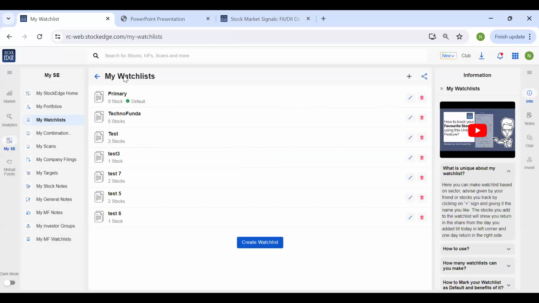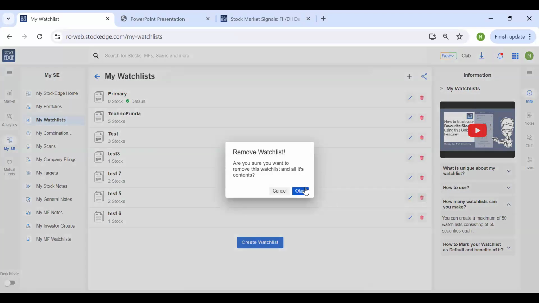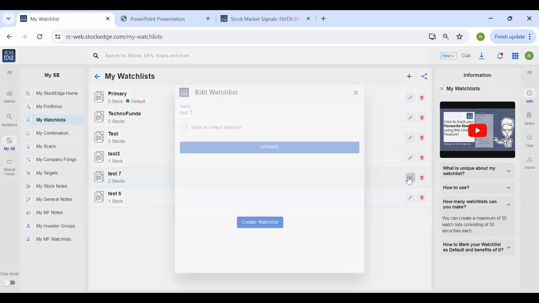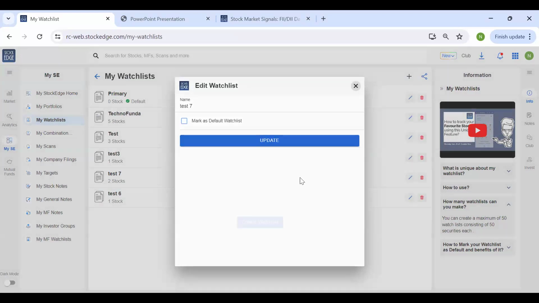Another thing I would like to show is you can create multiple watch lists over here. I think you can create 50 watch lists. If you wish to delete any particular watch list, just click on this red button and you can delete it. If you want to make any changes, just click on this pen button and you can make this particular watch list your default watch list.